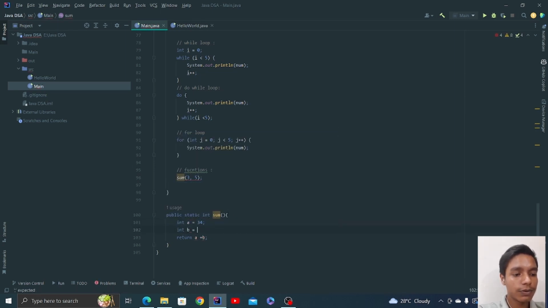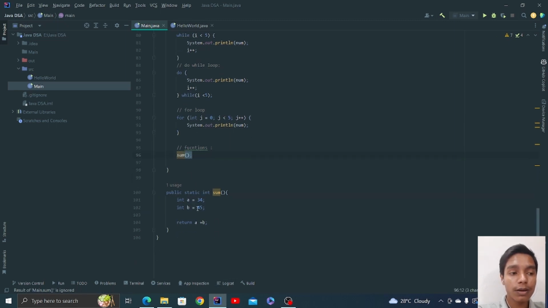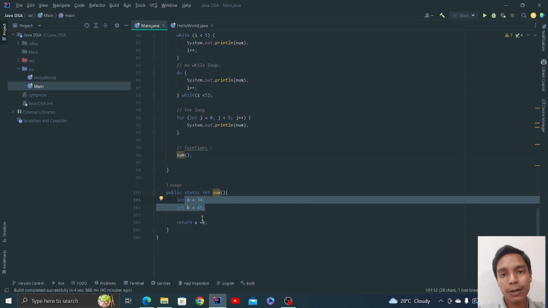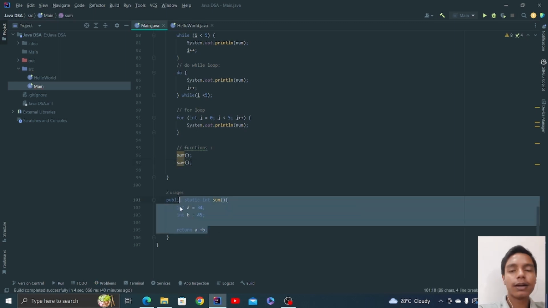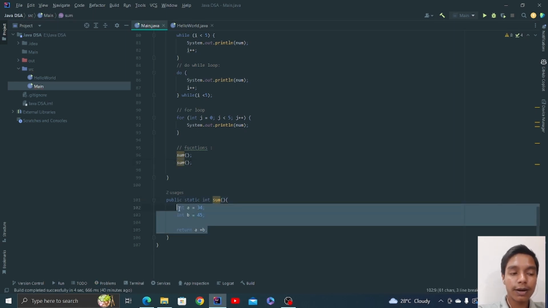Then you can do that as well, like this. You can define it and just remove the parameters from it. But now you will not be able to pass different values whenever you call the function. If you call the same function again, it will return the same value again.